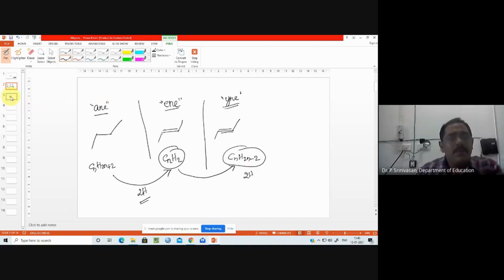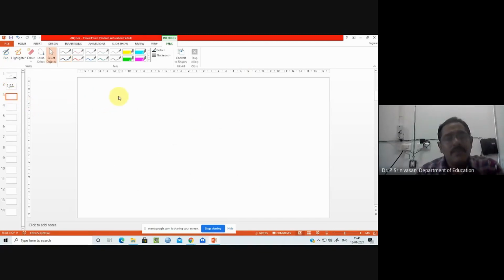So we'll go for a small example for this series. If you take the first carbon system, that is for methane. What is the counterpart of methane in the alkene series? In the alkene series, we don't have any.